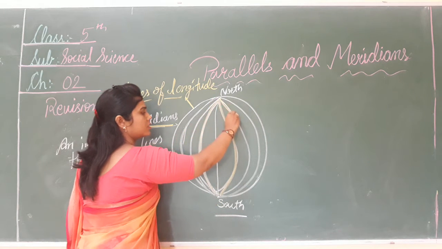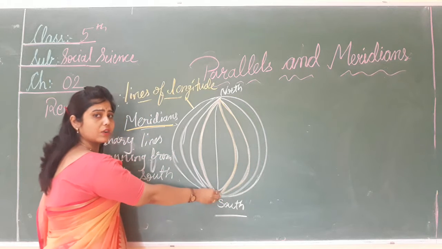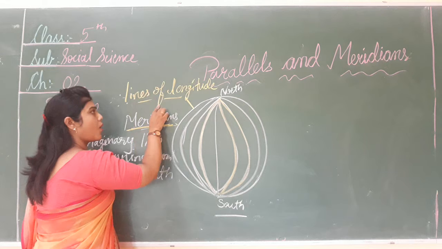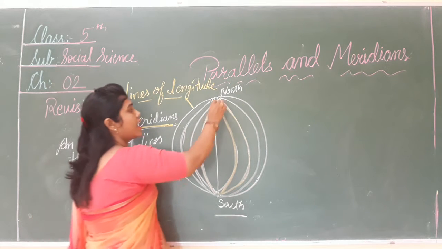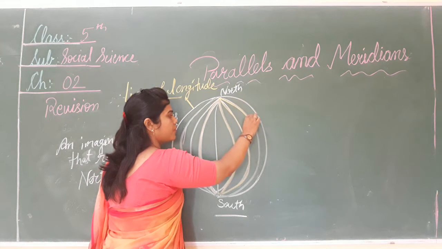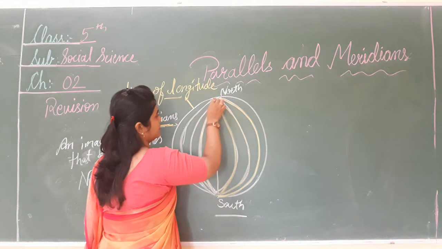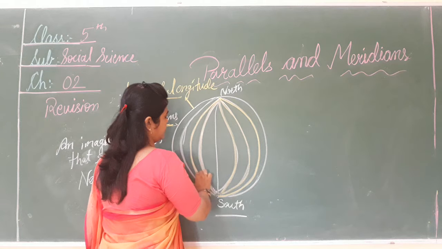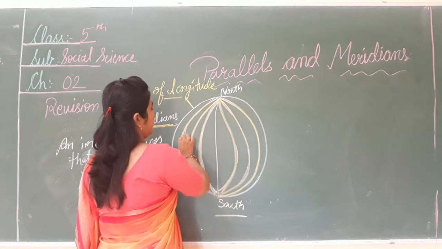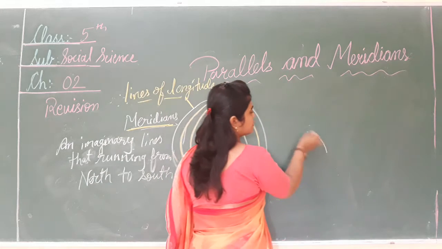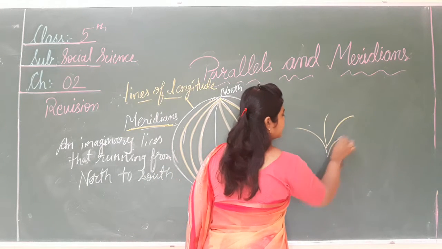That are called the meridians or the lines of longitude. See, these are all the longitudes. And if we see the top part, so you like this type.